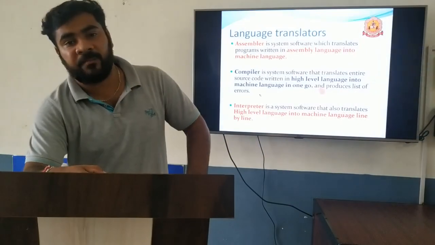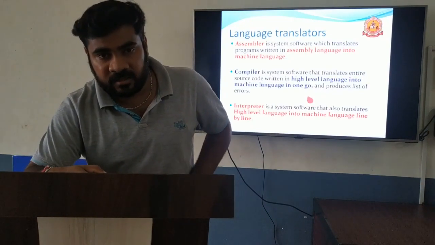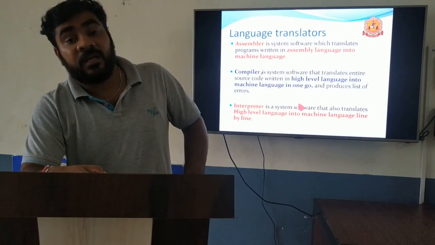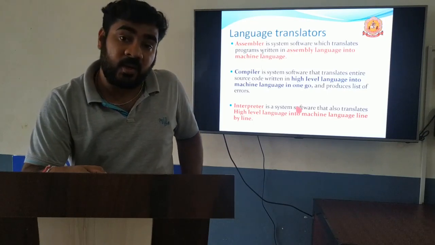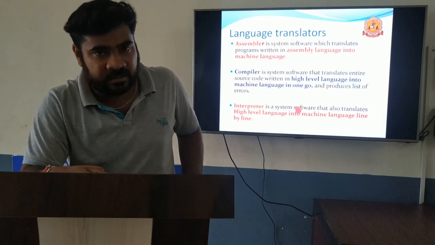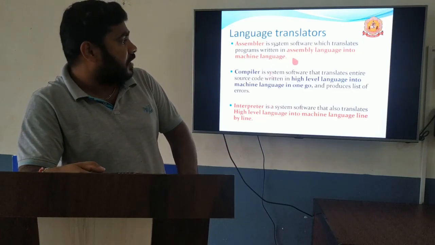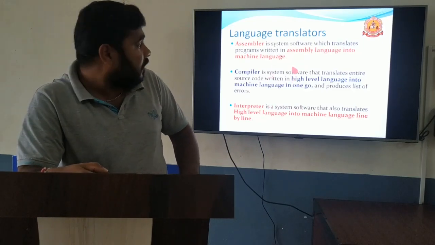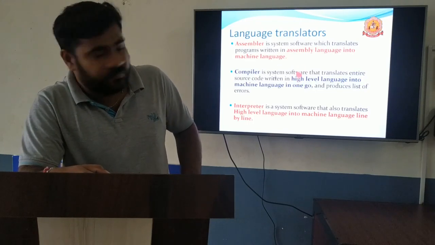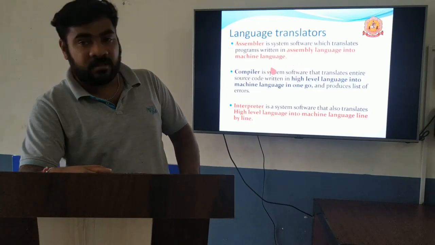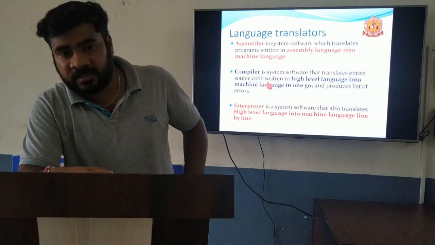The first one is assembler. Assembler is a system software that will convert assembly level language into low level or machine level language. That is known as an assembler. Next one is compilers.